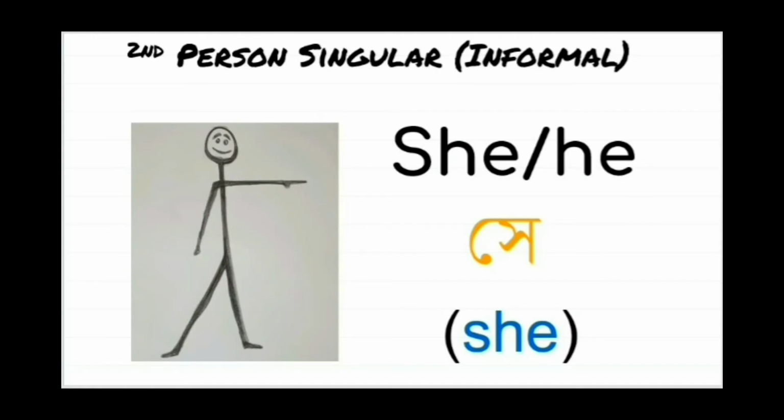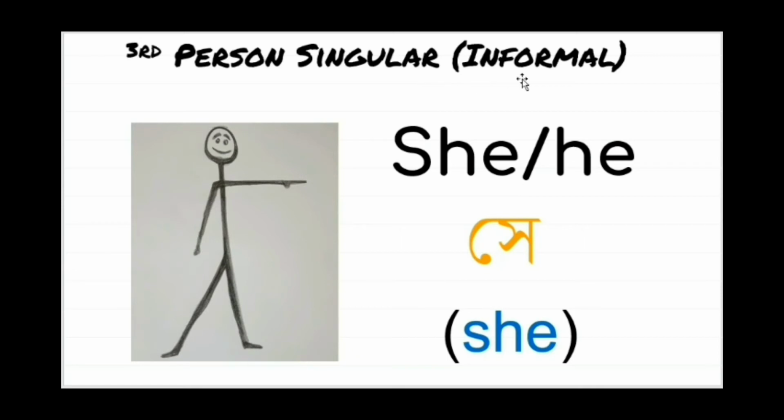Let's move on to the second pronoun today. Okay, now let's move on to the second pronoun, that is she. What does it mean? It can mean she or it can mean he. You might ask, well, we have just learned the Bangla for she and he. That was tini, but that was the formal one. So look at the heading. This is again third person singular pronoun and the informal one. Okay, so that means tini is the honorific one, the formal one, and she is the informal one.